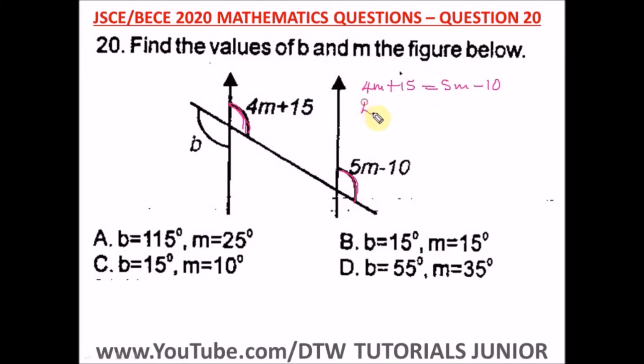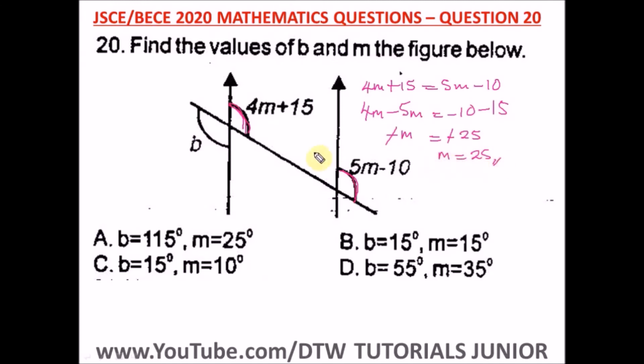So let's get our m. Bring this 5m here, collecting like terms. We have negative 5m equal to, we have negative 10 here. Taking plus 15 to this side, we have negative 15. So what is 4m minus 5m? That will give us negative m. And what is negative 10 minus 15? That will give us negative 25. Here the negative can cancel out the negative, and we have m is equal to 25. So this is our value of m.